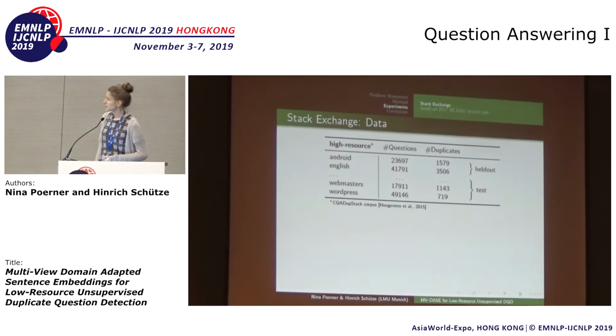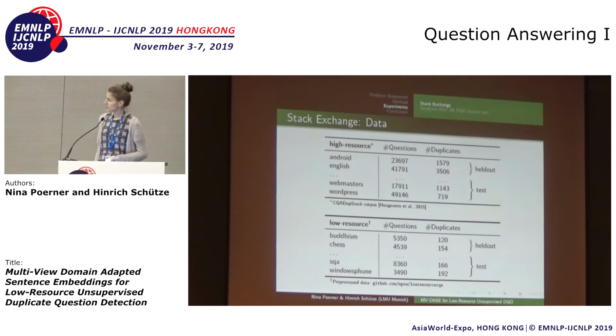Now on to the experiments. Our main results are on Stack Exchange data, and our corpus contains 24 forums. The first 12 forums come from the CQADupStack corpus, and this corpus was actually meant for supervised training, so it's reasonably high resource. Therefore, we supplemented it with 12 really low resource forums, and by low resource we mean having between 100 and 200 labeled duplicates. And you see that the number of questions per forum is somewhere between 3,000 and 10,000 in each case.